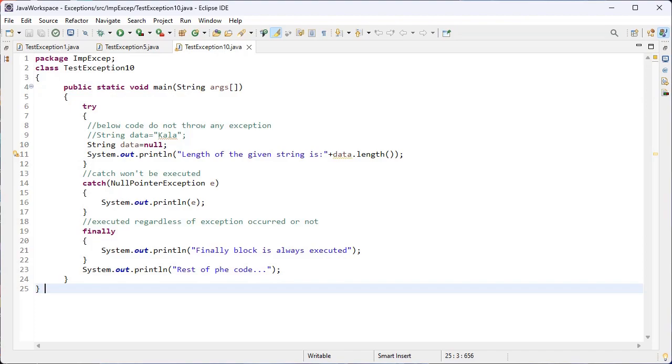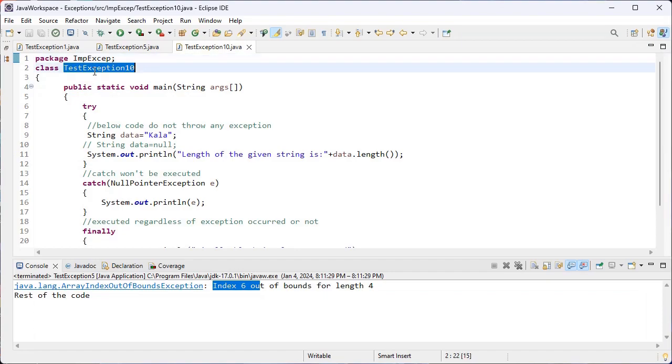So we know inside the try, we have to place the suspicious code. This suspicious code might throw an exception. If any exception occurs, catch is responsible for handling that error. The finally block will always be executed, whether the error comes or not inside the try block.